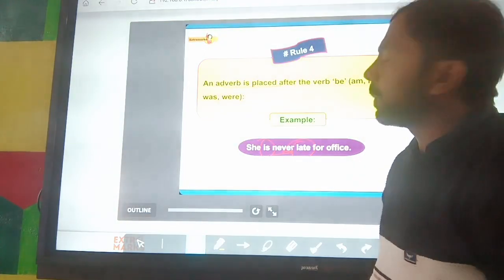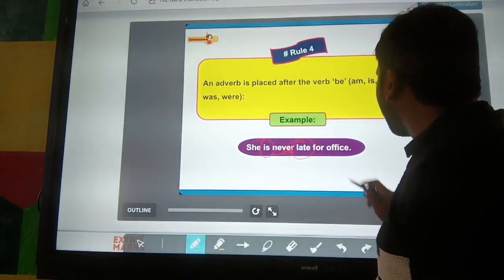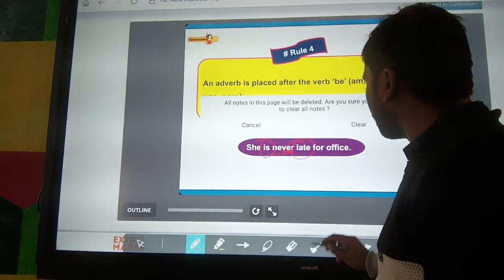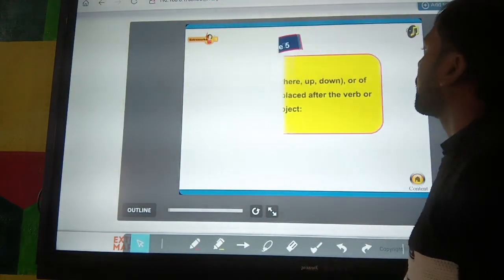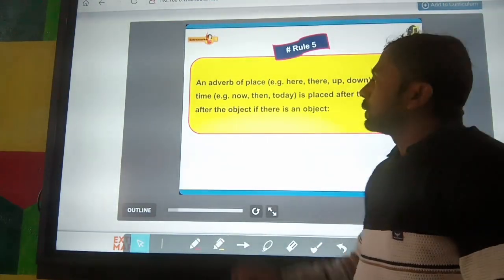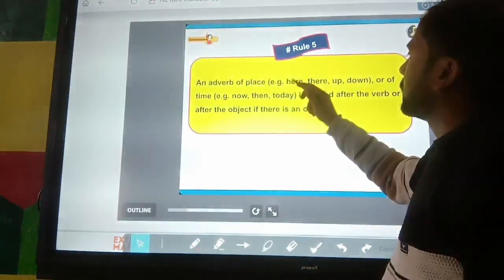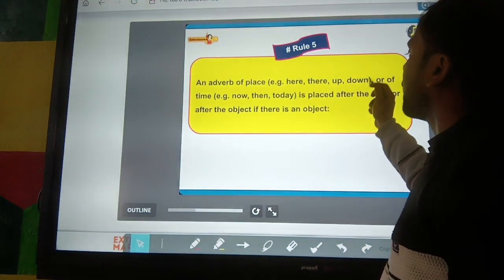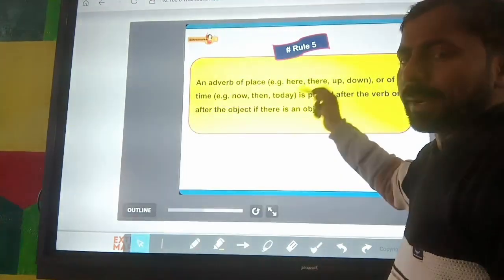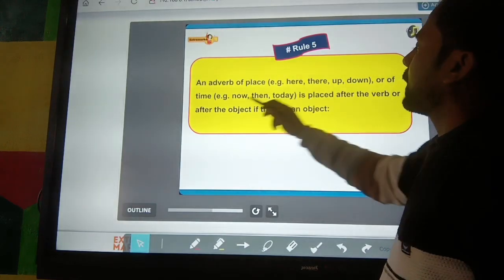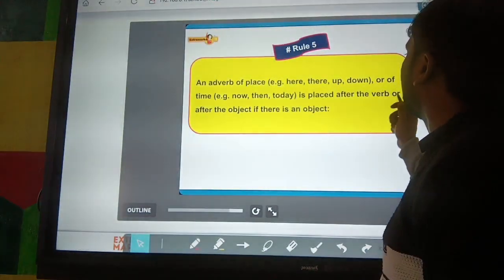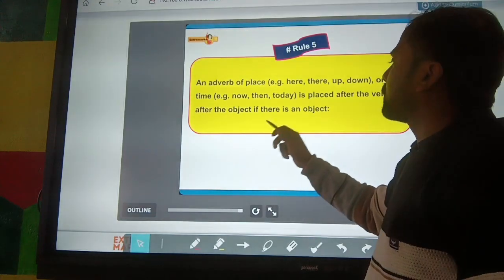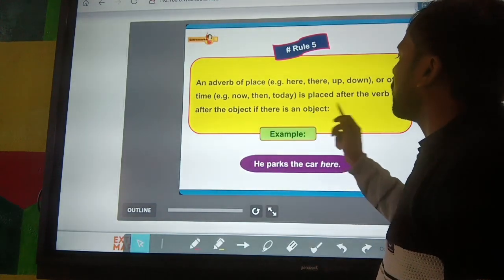Okay, so I hope you all understand it. Next is rule number 5. An adverb of place, here, there, up and down, or an adverb of time like now, then, today, is placed after the verb or after the object if there is an object.